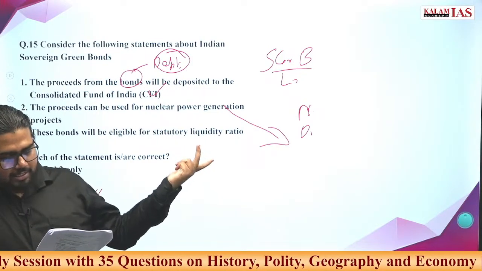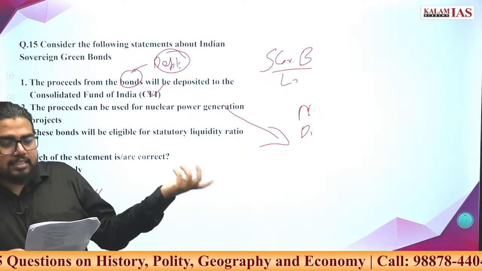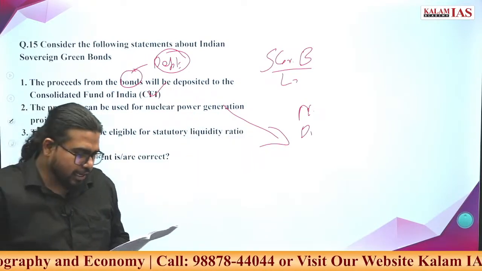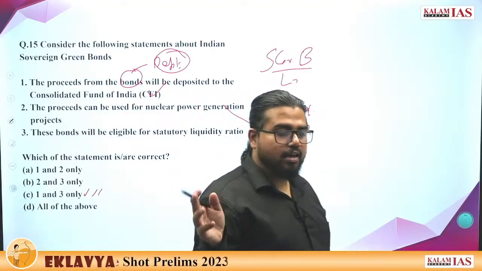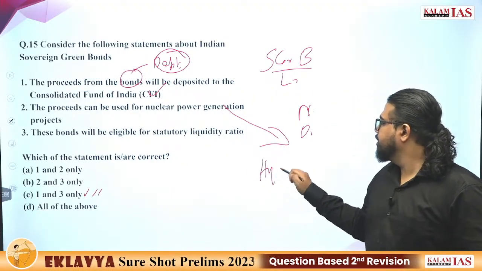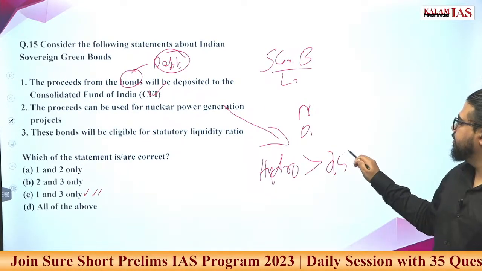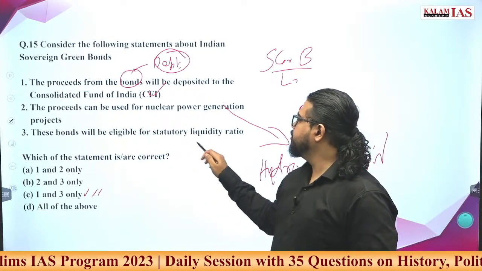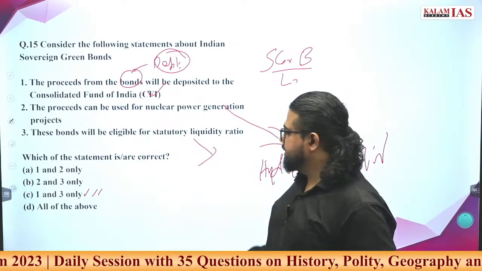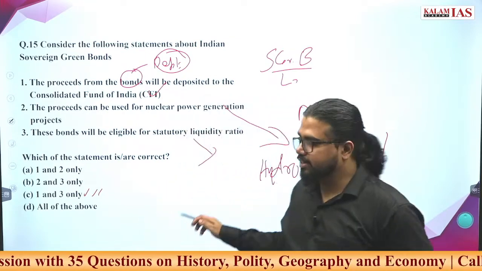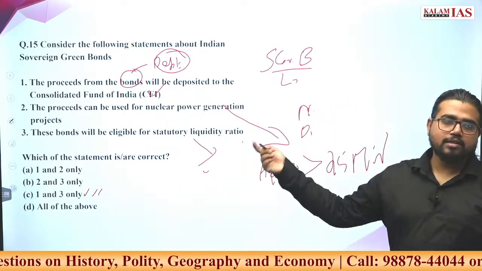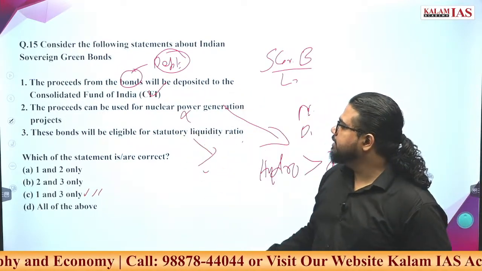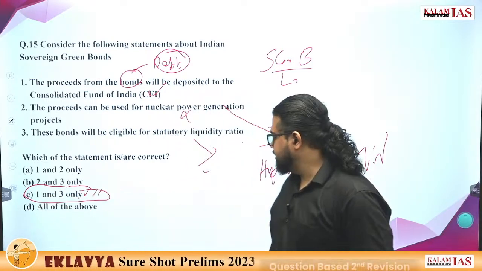Then alcohol, weapons, tobacco, gaming, palm oil, all these industries are not part of these sovereign green bonds. Hydropower larger than 25 megawatt is also not part of this. These bonds will be eligible for statutory liquidity operations. Is it correct? It is absolutely correct. Recently RBI allowed this for SLR as well as repo operations. So statement 2 is the wrong statement. 1 and 3 is the correct answer.